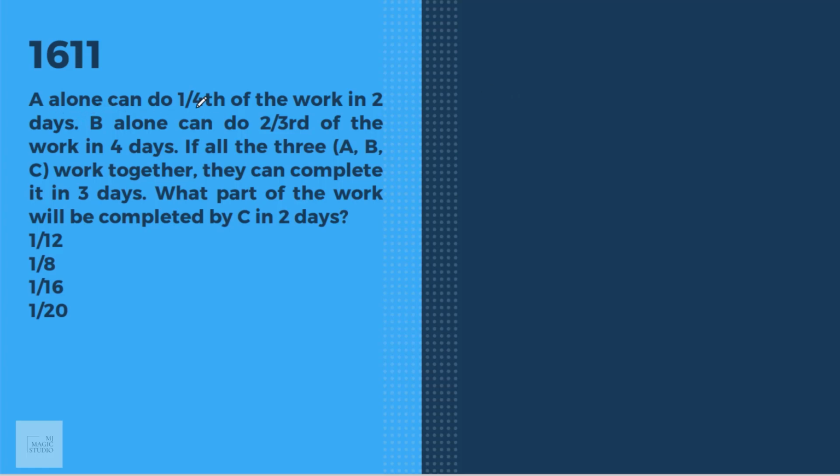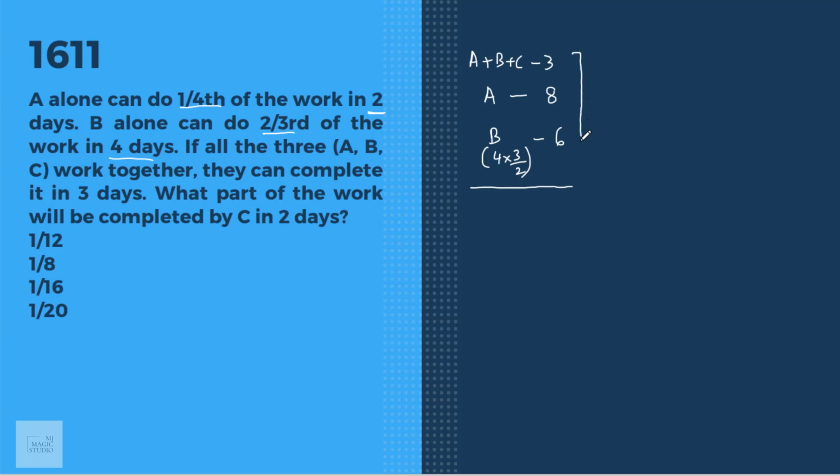A alone can do 1/4 of the work in 2 days. That means A alone would be able to do the entire work in 2 into 4, that is 8 days. B alone can do 2/3 of the work in 4 days. That means B alone can do the entire work in 4 into 3 by 2, that is 6 days. If all the three, that is A, B, C, work together, they can complete it in 3 days. That means A plus B plus C is 3 days.